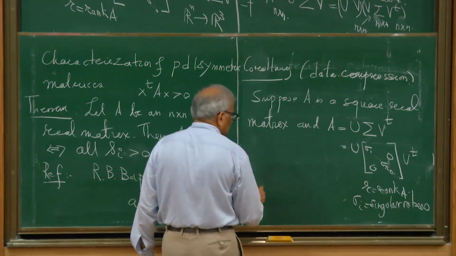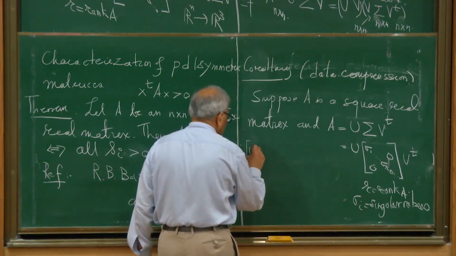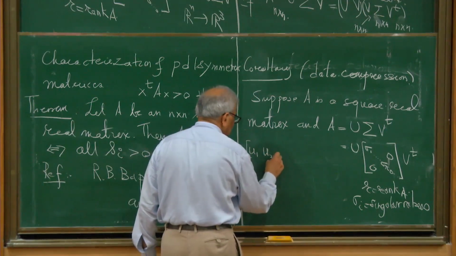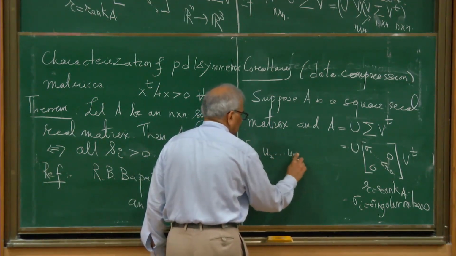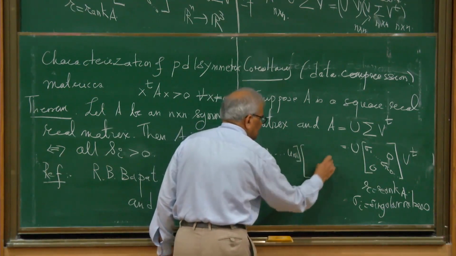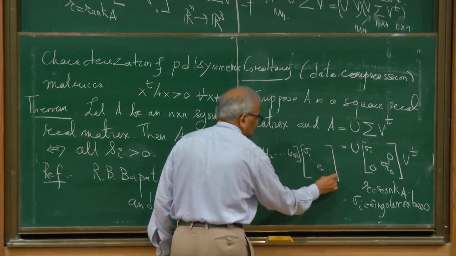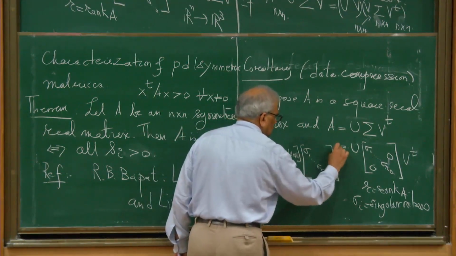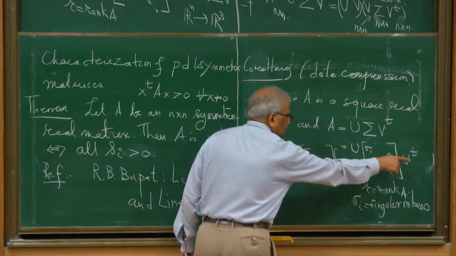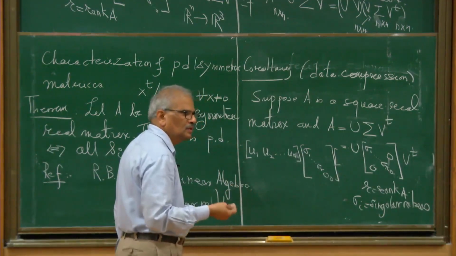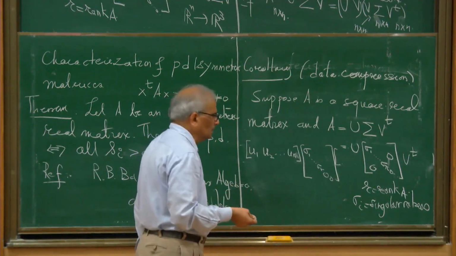Now we display U. I write it in terms of column vectors, and this is my sigma 1, etc., and write V transpose in terms of rows.